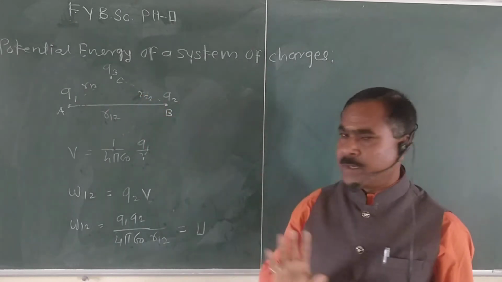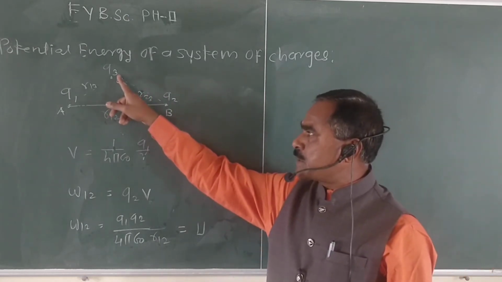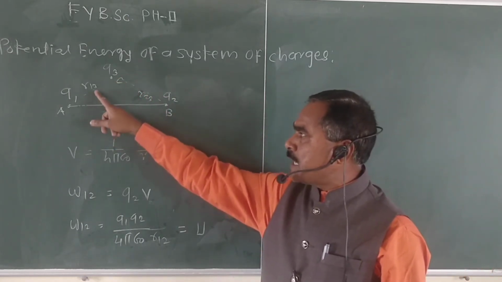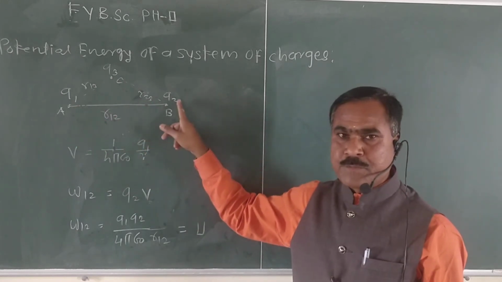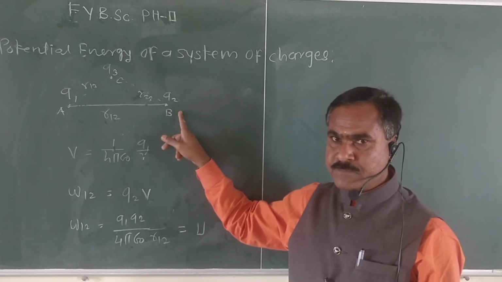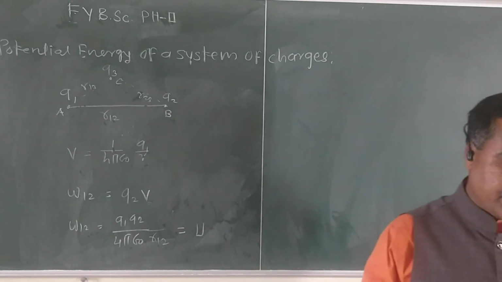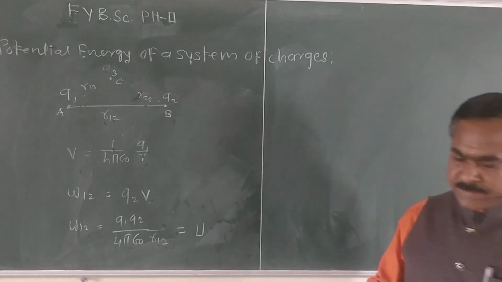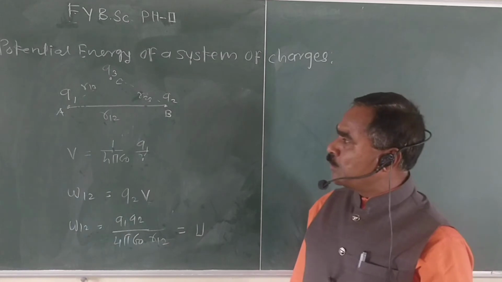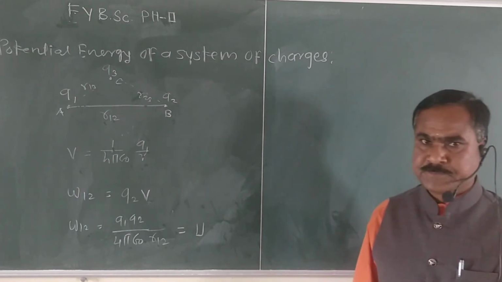Okay, so here we have to consider the charge Q3 at point C, at a distance R13 from charge Q1 and R23 from charge Q2. Then we have to calculate the work done in bringing this charge from infinity to point A and point B respectively.